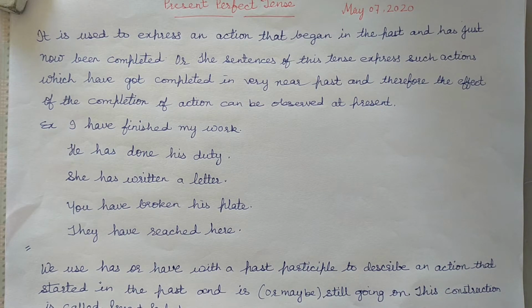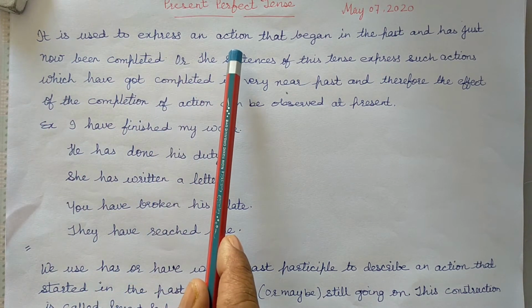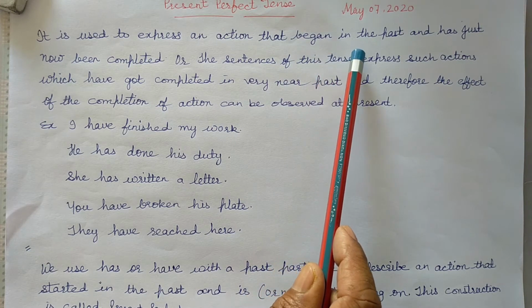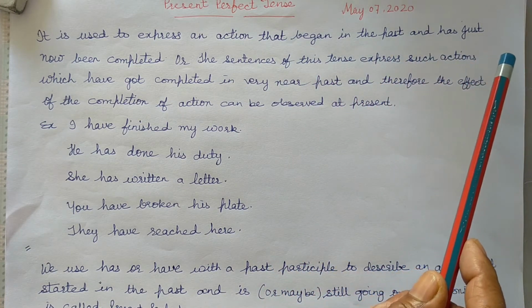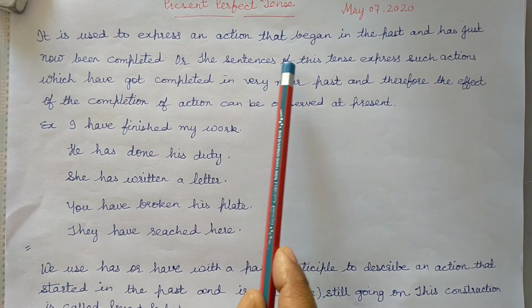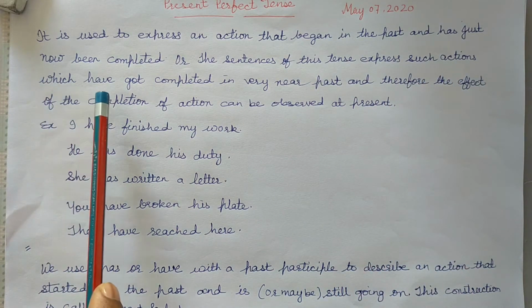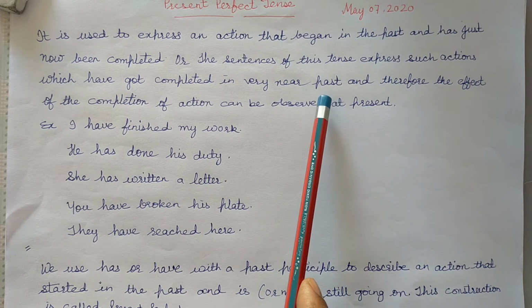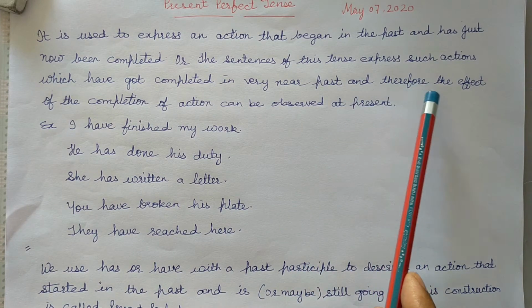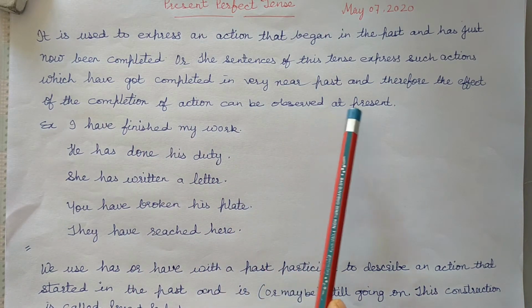Today in this section we will study about present perfect tense. So let us begin with present perfect tense. It is used to express an action that began in the past and has just now been completed, or the sentences of this tense express such actions which have got completed in very near past and therefore the effect of the completion of action can be observed at present.